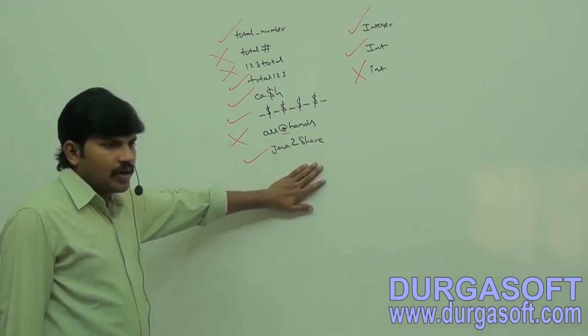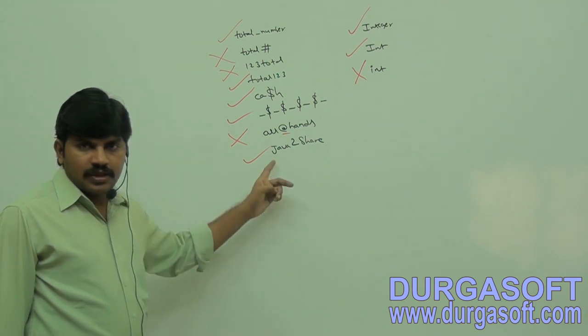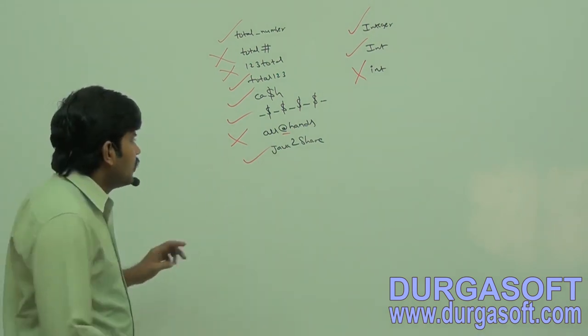I hope it is clear for all of you, right? Any explanation is required? Okay, make sure. Next one.